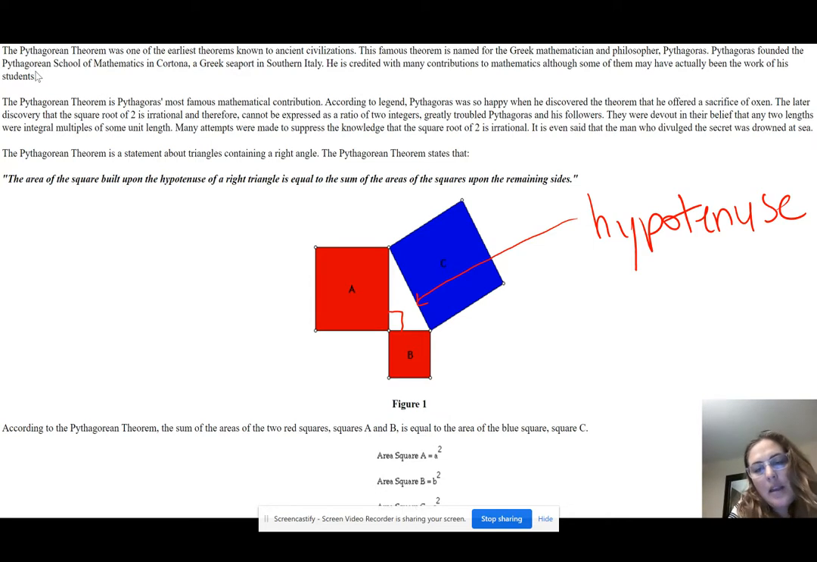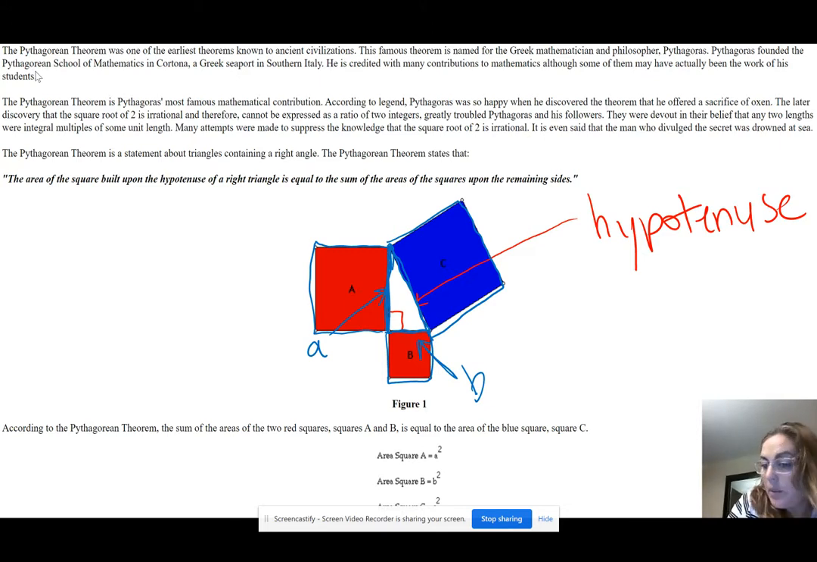So if I take this side and call it A, and here's my triangle in here. This is one of the legs, and I'm going to call it A, and I call this leg B. If I were to build a square on leg A, so here's a square, the area of this square plus the area of this square built on leg B equals the area of the square built upon the hypotenuse.